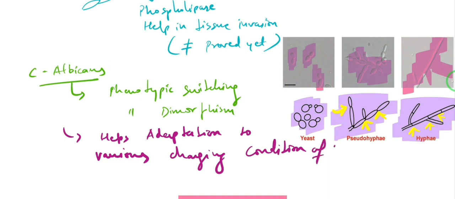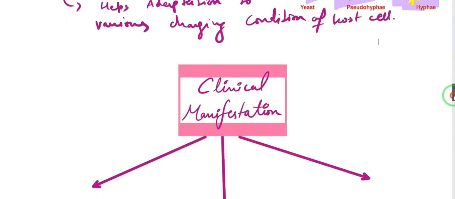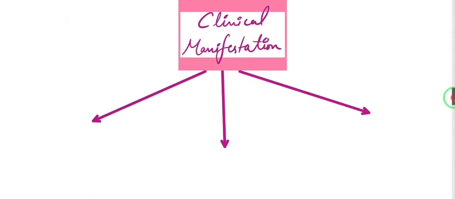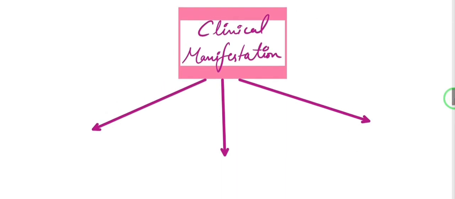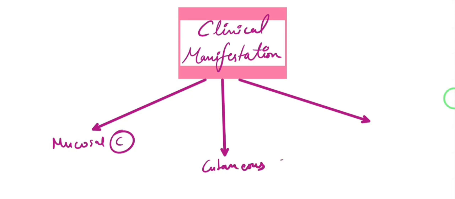Now let's talk about the clinical manifestations that we are going to see in the patients, right? We are going to see three major types of clinical manifestation in case of candidiasis. The first one is mucosal candidiasis, then we have cutaneous candidiasis, and we have invasive candidiasis.